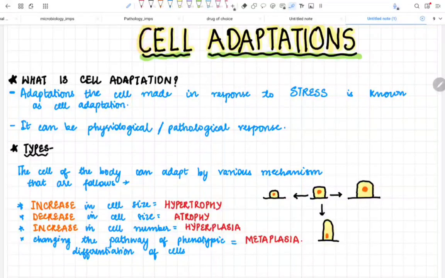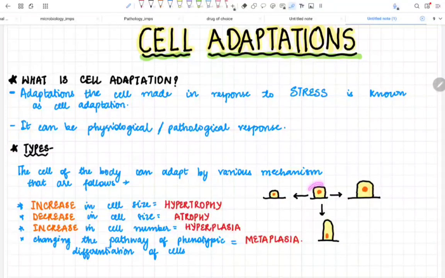So let's start. What is a cell adaptation? It is the adaptation the cell makes in response to any stress. It can be a normal stress, it can be an abnormal stress. Whatever changes the cell makes in itself to adapt to the stress or the stressful environment is called cell adaptation. The change the cell makes can be a physiological change or a pathological change. So what are its types? Basically 4 types of cell adaptation we usually encounter. First is hypertrophy, second is atrophy, third is hyperplasia, and fourth is metaplasia.